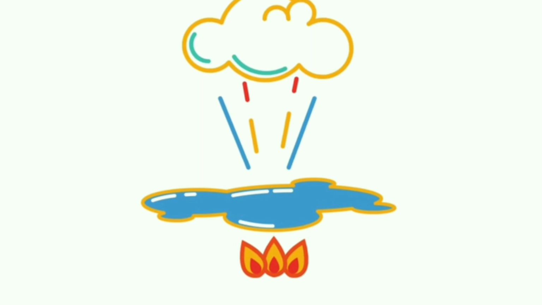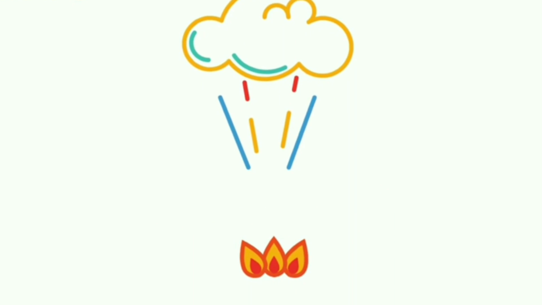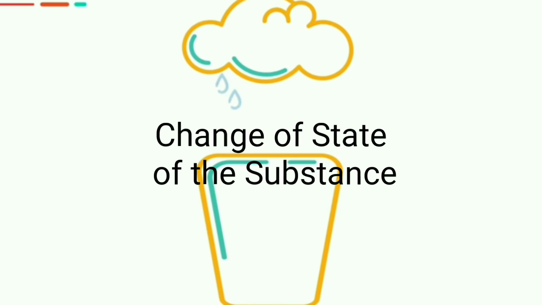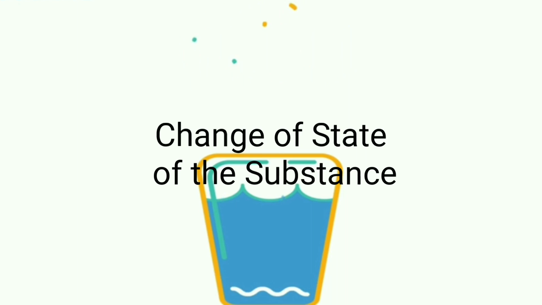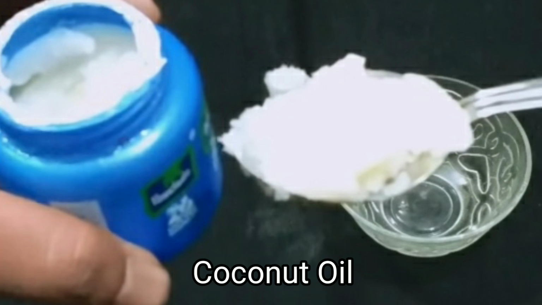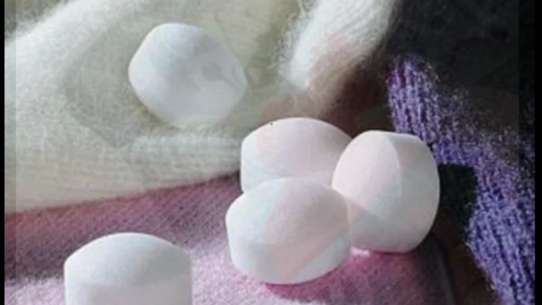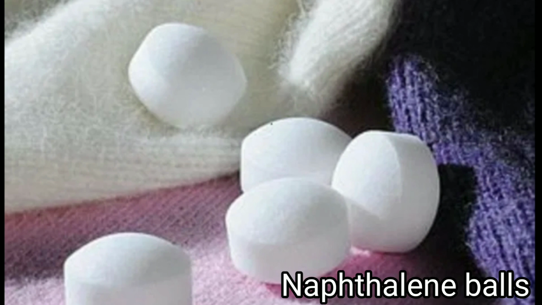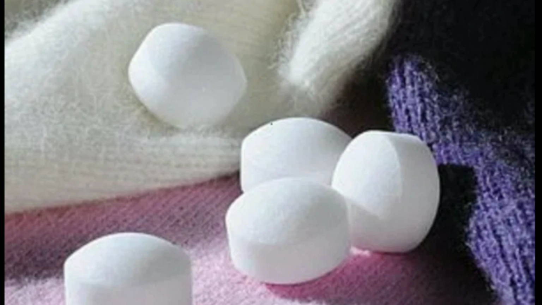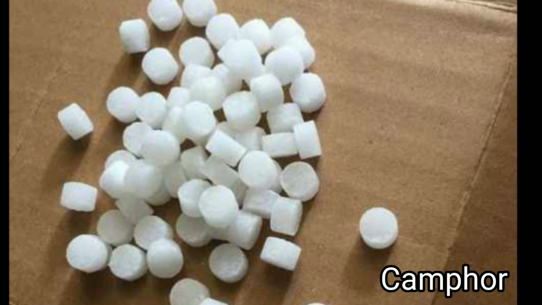When a substance changes from one state to another, the process is called change of state of the substance. Coconut oil freezes in winter. Petrol is the liquid which changes into vapor when kept open. Naphthalene balls and camphor are solids which directly change into the gaseous state.